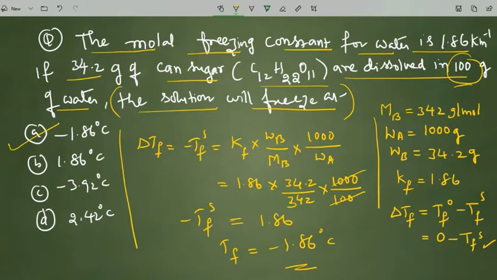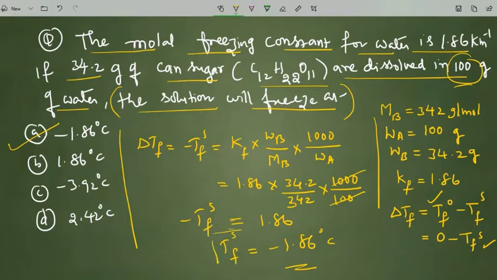In this problem, the aim is to find the freezing point of the solution. To find the freezing point of the solution, we must know the other parameters: what is the freezing point of the solvent, and what is the molecular weight of the solute and the molecular weight of the solvent. So the weight of the solvent here I am correcting, that is 100 grams only, then only it is possible. Okay. So when you see a problem like this, the data information should be correct. Otherwise, in the objectives, this problem will come.